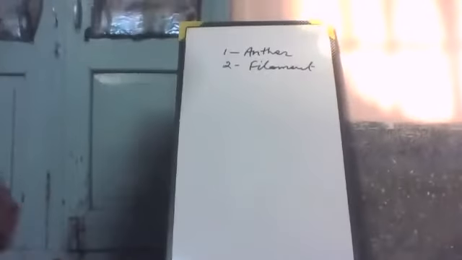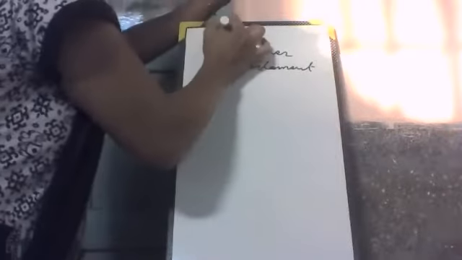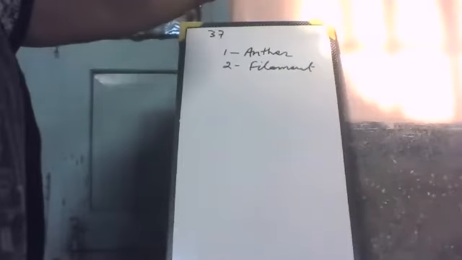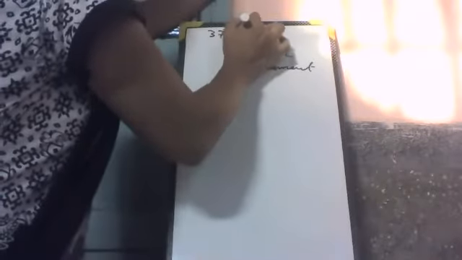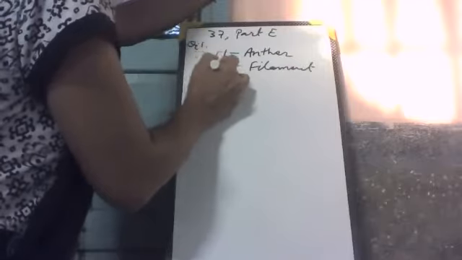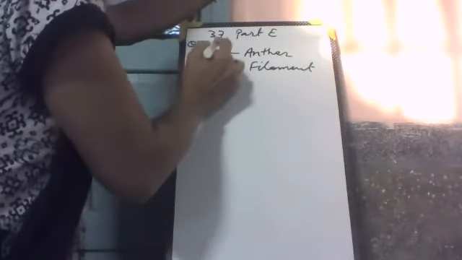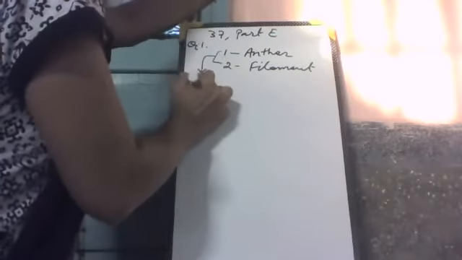Okay, do this correction. It's page number 37, part E, question number 1. See, number 1 is anther, number 2 is filament. Collectively, both are known as stamen.